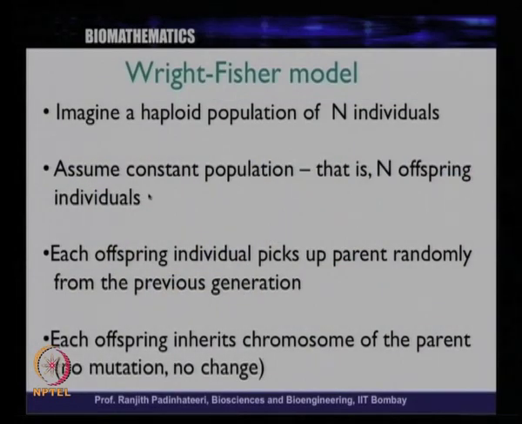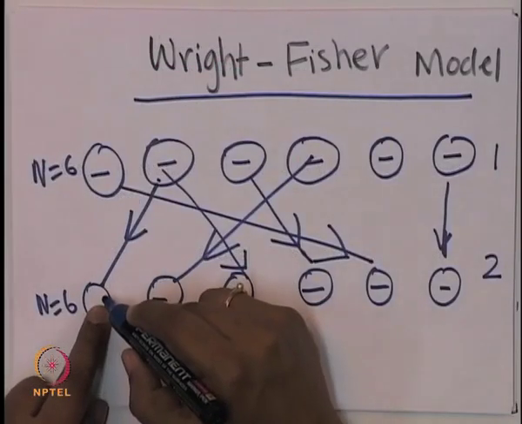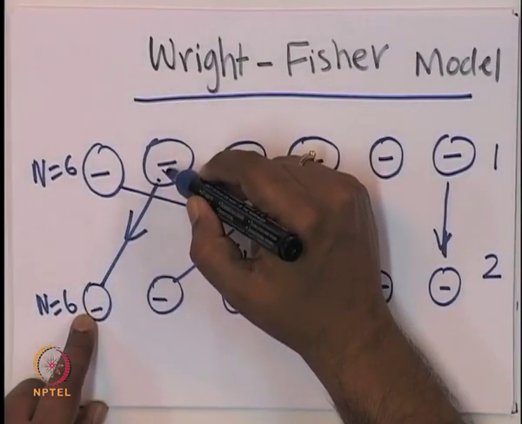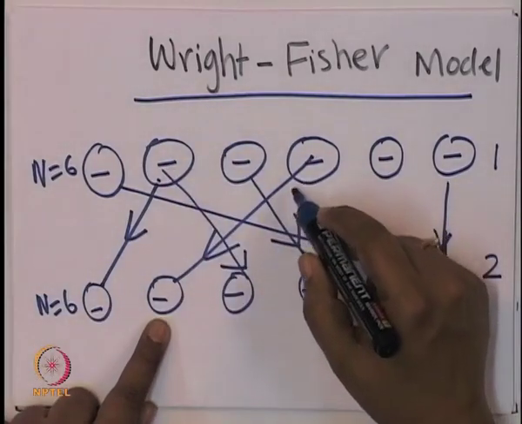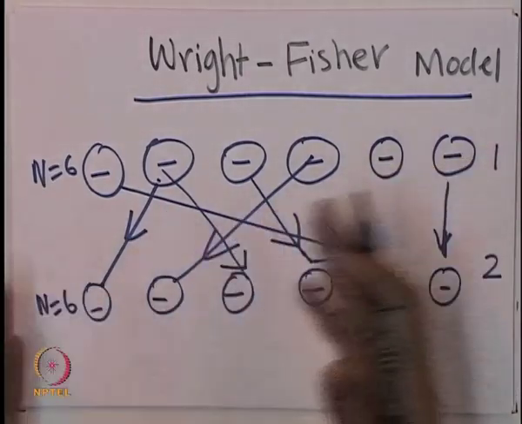Assume a constant population, that is n offspring individuals, and assume that each offspring individual picks a parent randomly from the previous generation. And that's what we again did here in this paper: the parent of this offspring is randomly chosen, and again this is randomly chosen. It could be any of these. You could draw another set of the same thing.